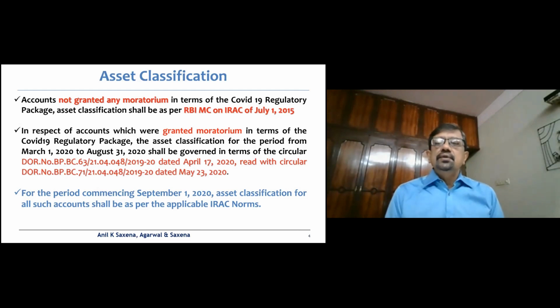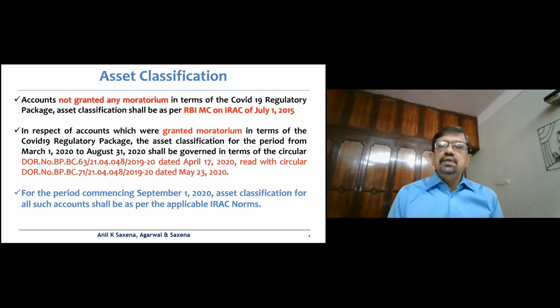So there are no issues if no moratorium was granted. You do not get the benefit of the moratorium period of 1st March to 30th August, and the asset classification would happen as per the RBI Master Circular of 1st July 2015.